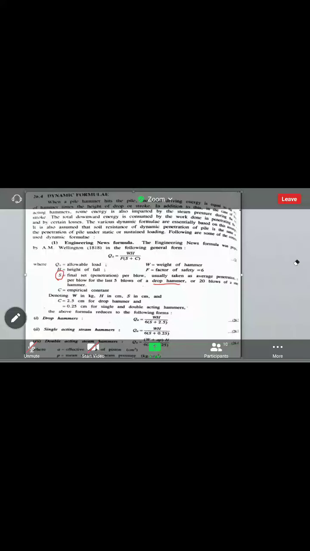For pulling it up, if you are pulling it up, there also you are giving the steam to pull it up, and to make it down, to leave it down on the pile, for that also you are using the steam pressure for pushing it down. Okay, for pulling and pushing, for both of them you are using the pressure. That is nothing but the mean pressure. Okay, for pulling up and pushing down, what is the steam pressure you are using? That is nothing but the P.